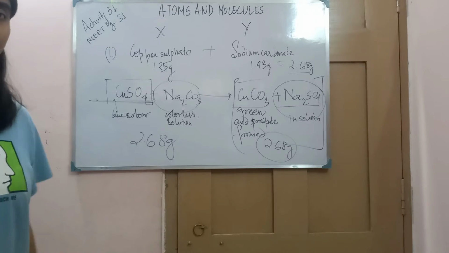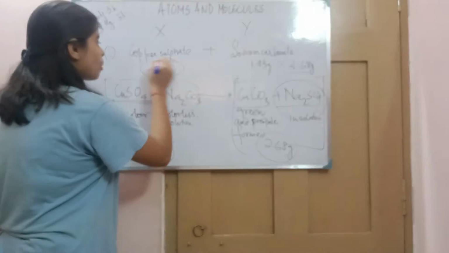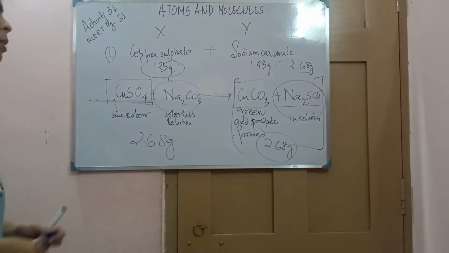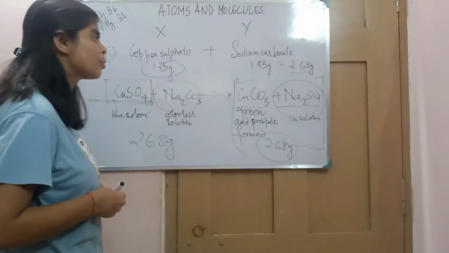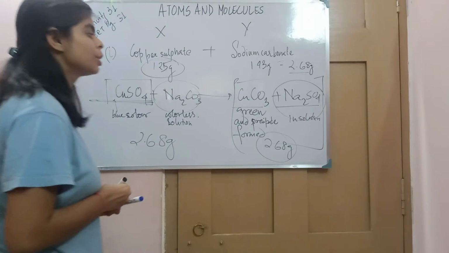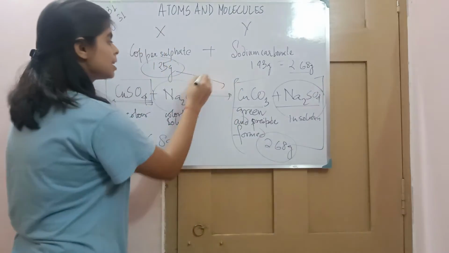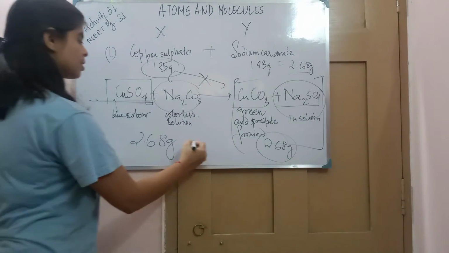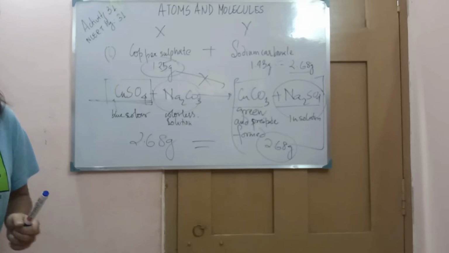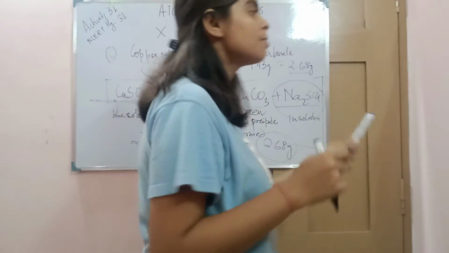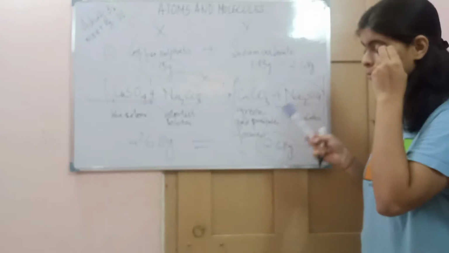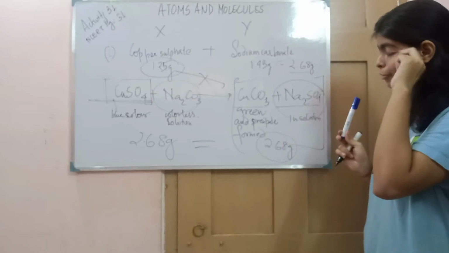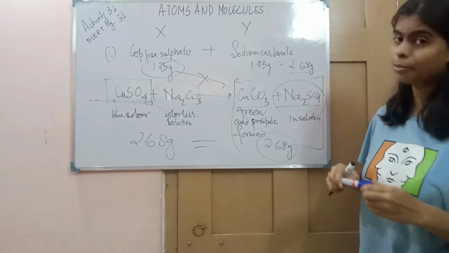No, it is not necessary. If the individual mass of the copper sulfate was 1.25 gram, it is not necessary that the product formed, that is copper carbonate, will also possess the same mass. So overall mass will remain the same, but individual masses between before the reaction and after the reaction will not be the same.